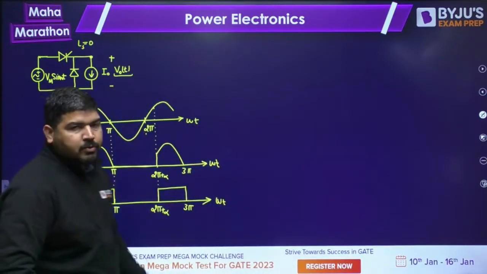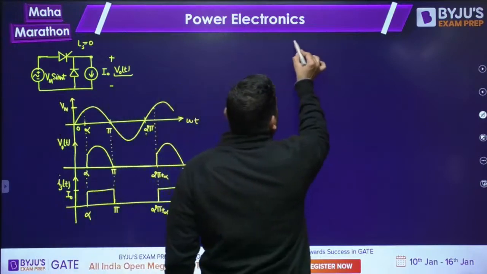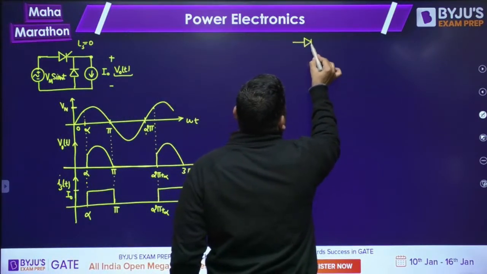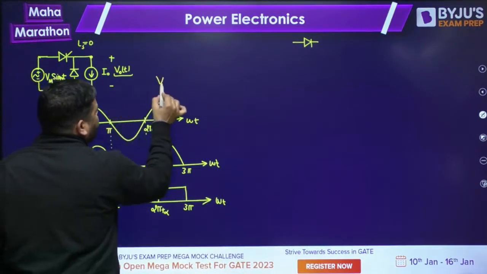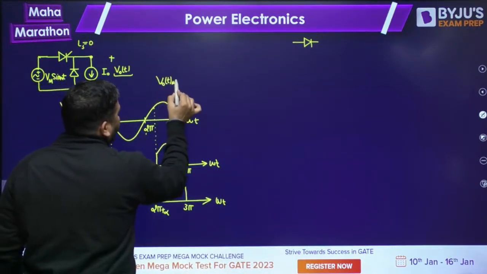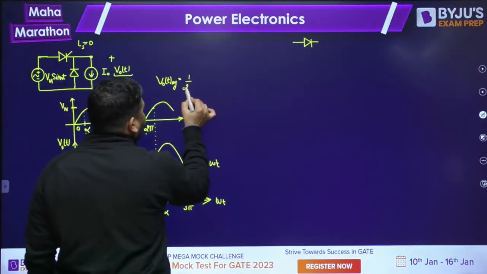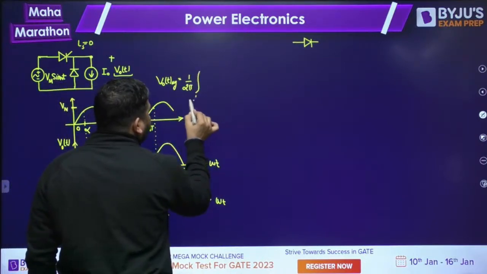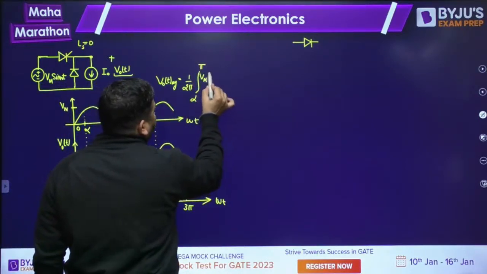Now let's take the effect of the source inductance. But first, what is the average voltage? The average voltage V0 average will be 1 over 2 pi, since the period is 2 pi, times the integration from alpha to pi of Vm sin omega t d omega t.